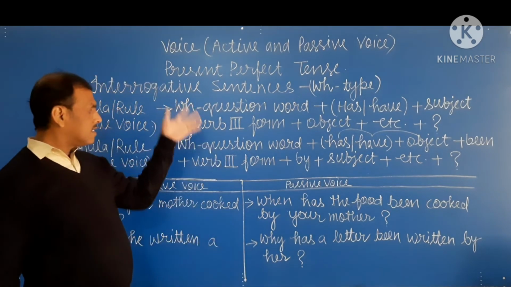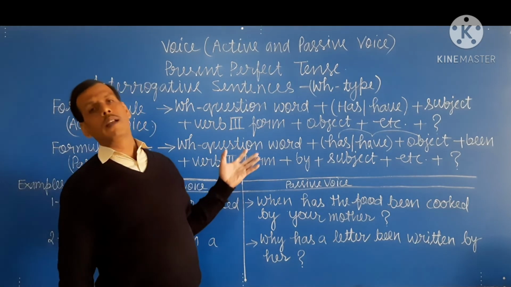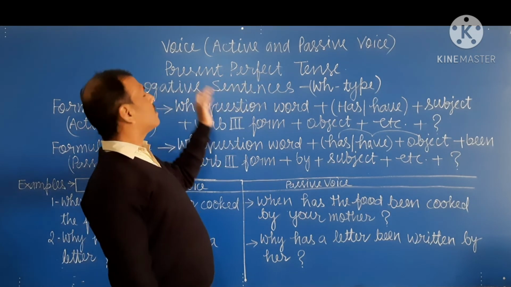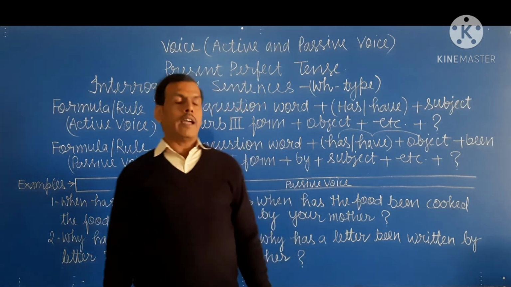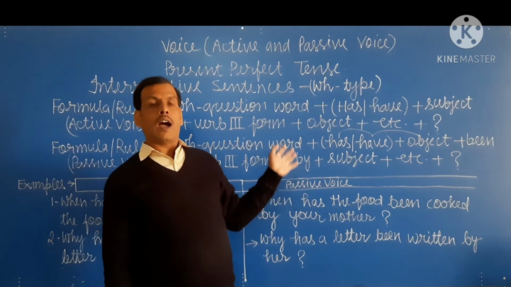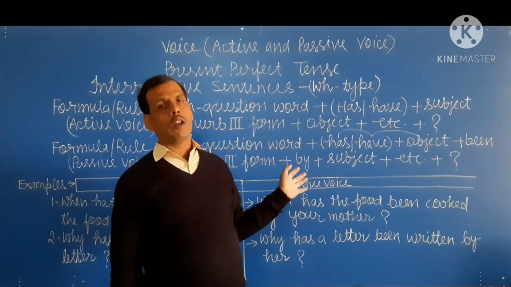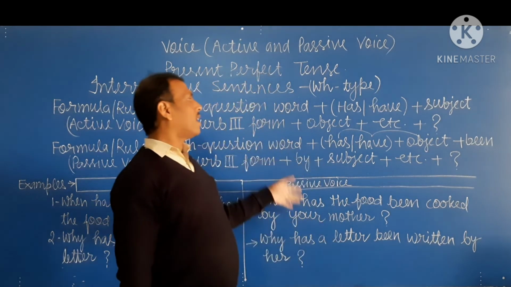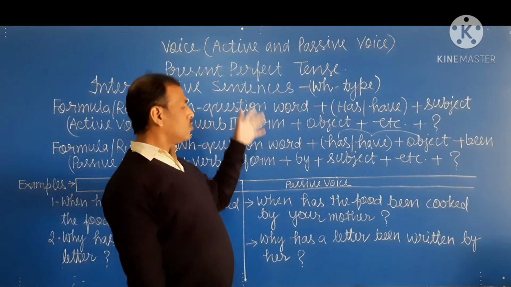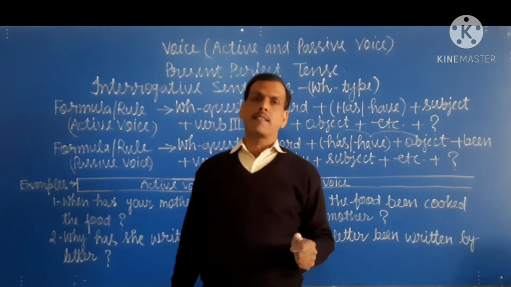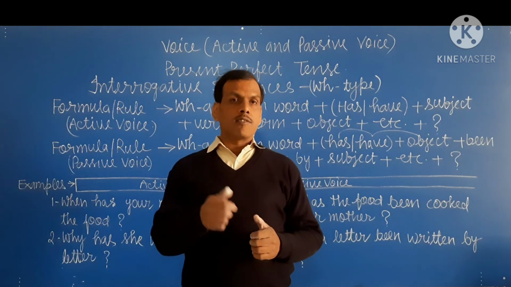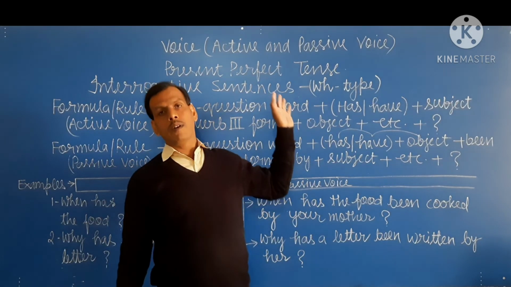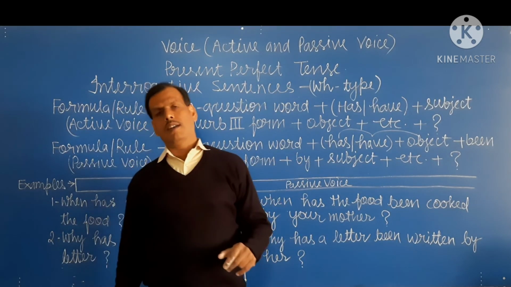So student, this is a very simple rule and example to learn the passive voice of present perfect tense of interrogative sentences. And I hope you understand these rules and formula with the help of examples, and after that you can make a good note according to these rules and examples, and you can also make a passive voice of present perfect of interrogative sentence.